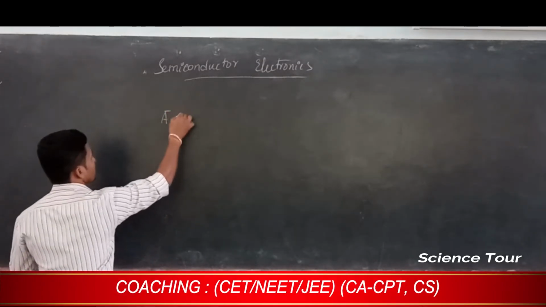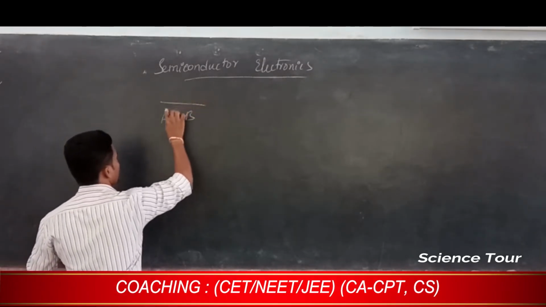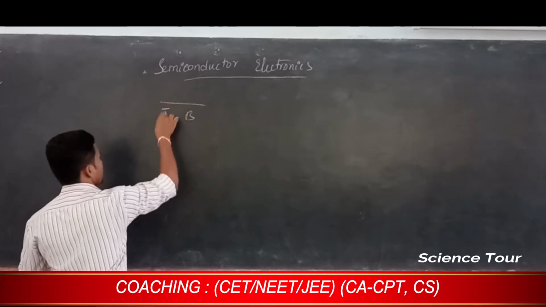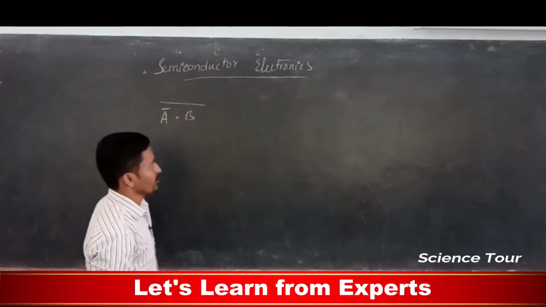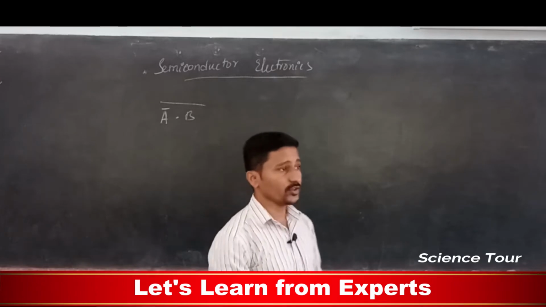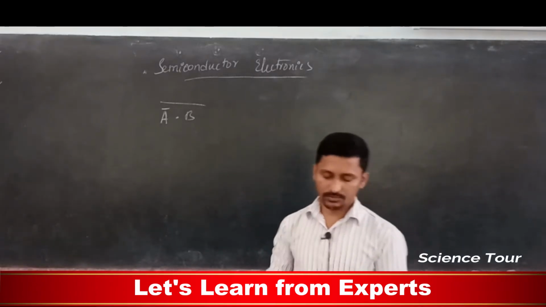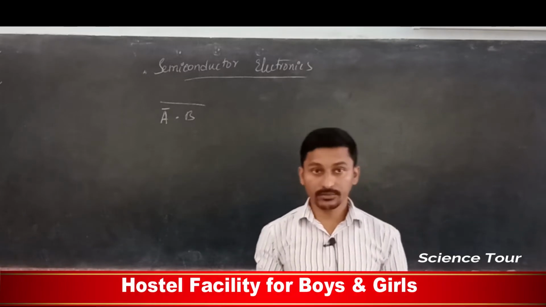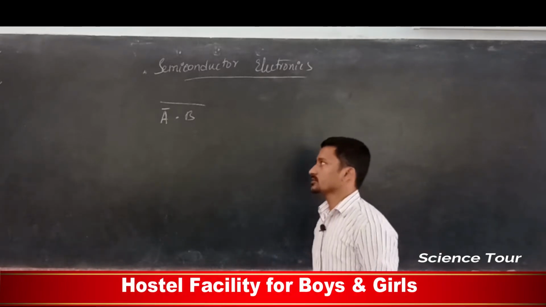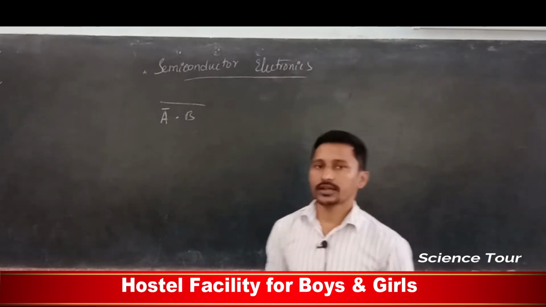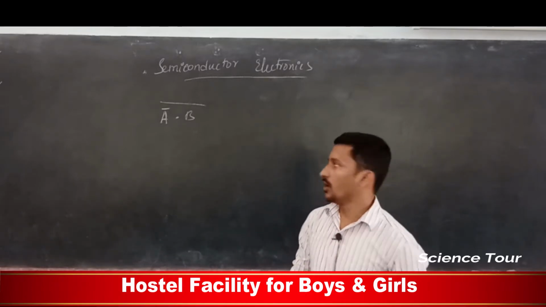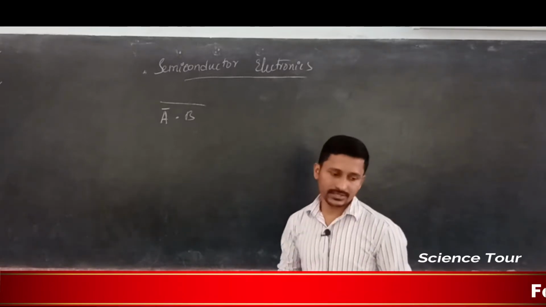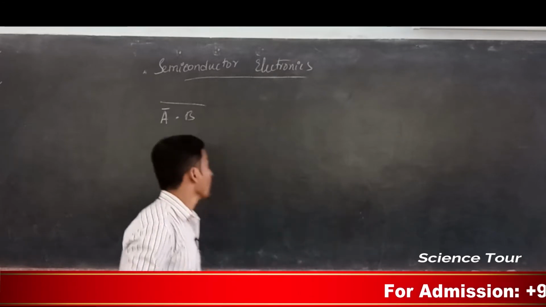(A bar dot B) whole bar, how can I get this, and which gate am I going to get? We already know the distributive property, the commutative property, Boolean algebra and the normal methods, or De Morgan's theorem as we will say. I am going to come back to these. This we know. Now how can I interpret this?